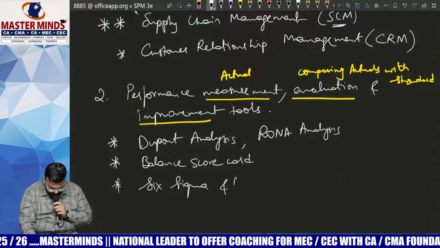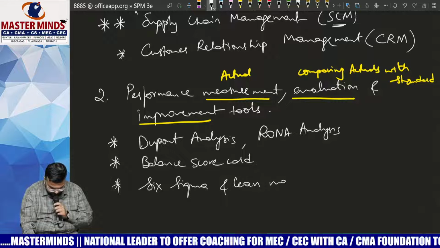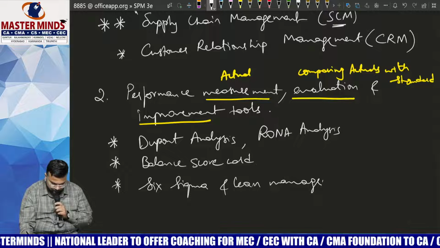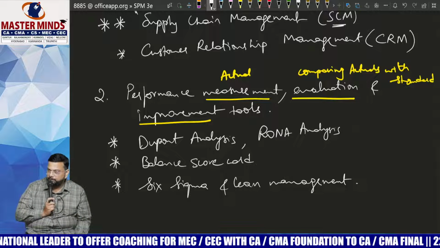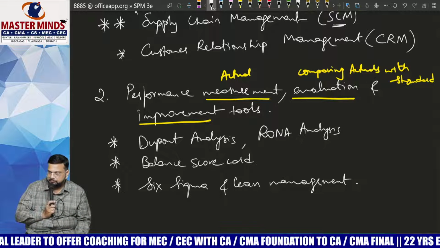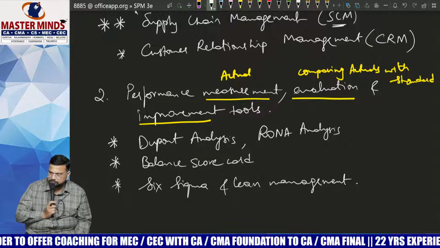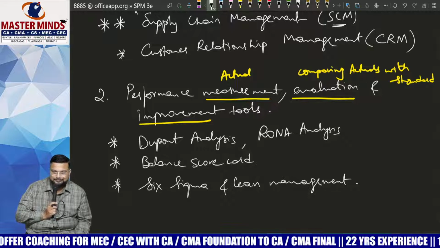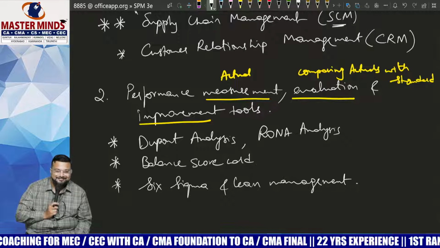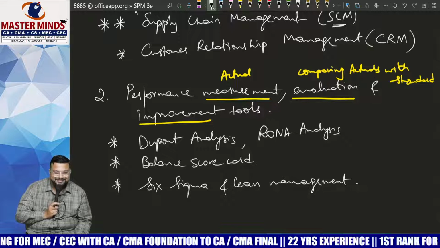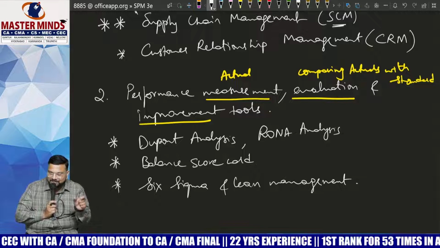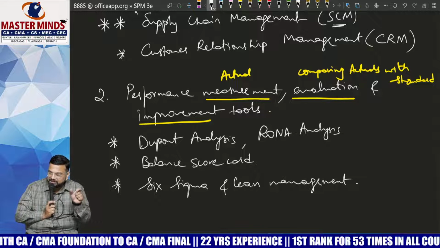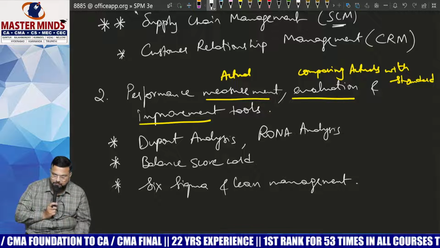Okay, and lean management. Lean management. What do you mean by lean? Completely opposite to me, isn't it? Lean management. That means getting things done with as few resources as possible.